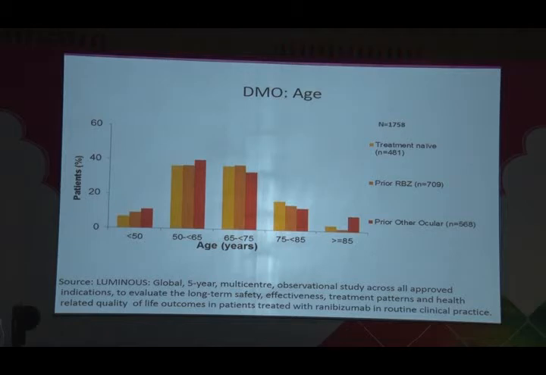So I'm going to quote essentially from two trials. The Luminous trial is an ongoing 5-year multi-centre trial which uses Lucentis across all treatment indications. And here I'm looking at diabetic macular edema, and it represents countries from Canada and South America, the UK, Europe, Russia, Singapore, China, Japan and Australia. And there were 3 types of patients going into this trial. When they went in, they'd either never previously had Lucentis, they'd been previously on Lucentis, or had been on an alternative treatment. And what we see here is there is an age range of patients, over 85, under 50.